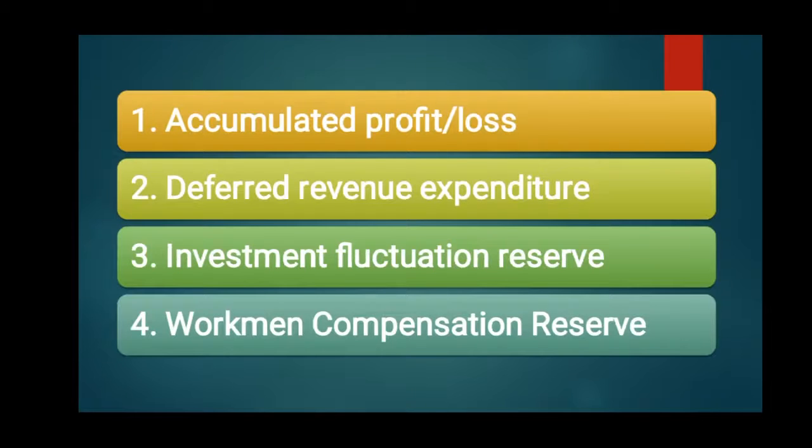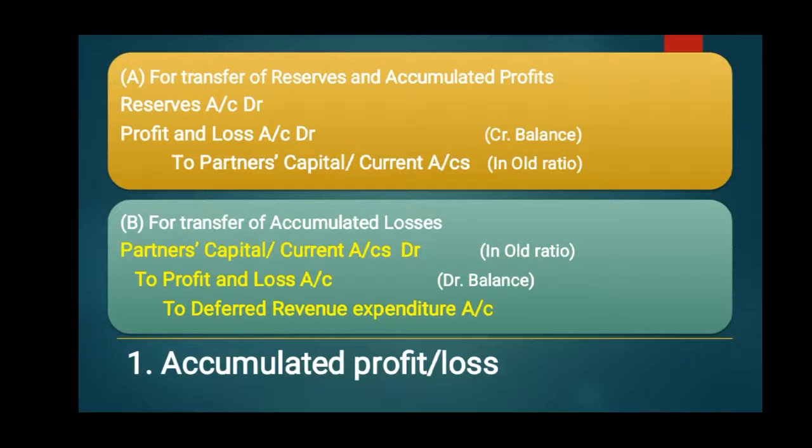Next is the accounting treatment of accumulated profits and losses and accounting treatment of deferred revenue expenditures, investment fluctuation reserves and workmen compensation reserves. So here we will discuss accumulated profits and losses and deferred revenue expenses. What will be the entries?